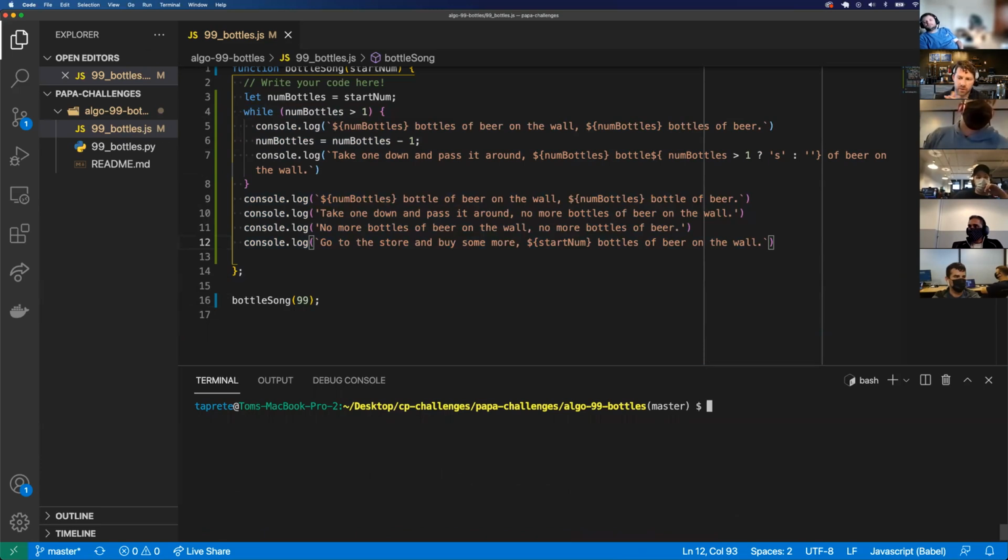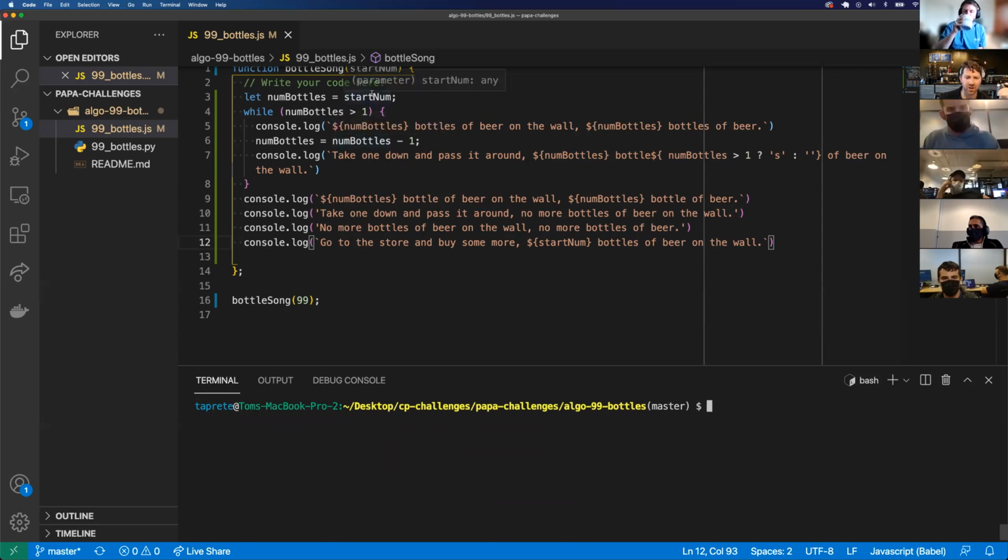All right. If you solved it differently, that's totally okay. But here is one way to solve it. I do have a question. Yes. How did you, when you were changing the num bottles, how did you change multiple places at one time? All right. How do I change multiple values of num bottles at once?